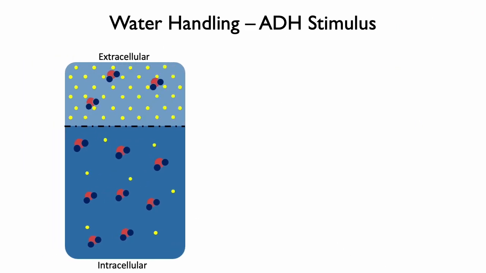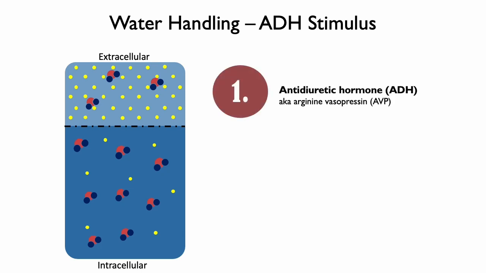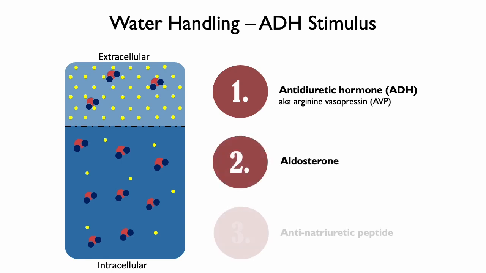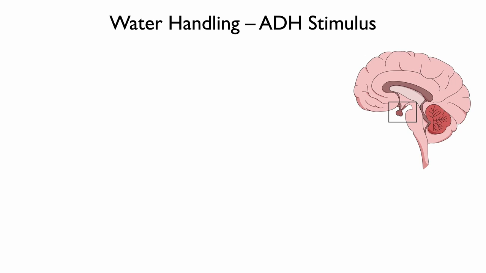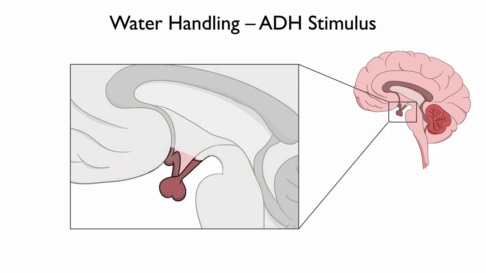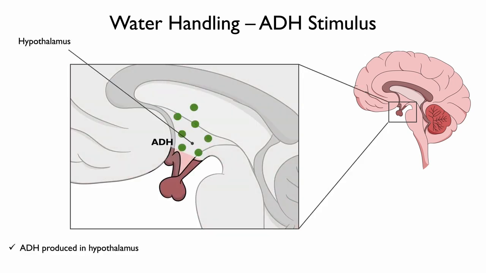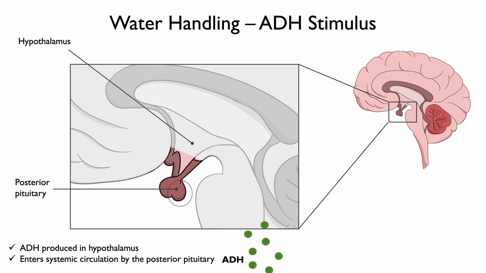Three main hormones regulate the essential sodium and water balance. They are antidiuretic hormone, ADH, also known as arginine vasopressin, AVP, aldosterone, and the antinatriuretic peptides. This module will focus on the role of ADH, which is a hormone that regulates water balance and vascular resistance. ADH is produced in the hypothalamus. It enters the systemic circulation through the posterior pituitary.